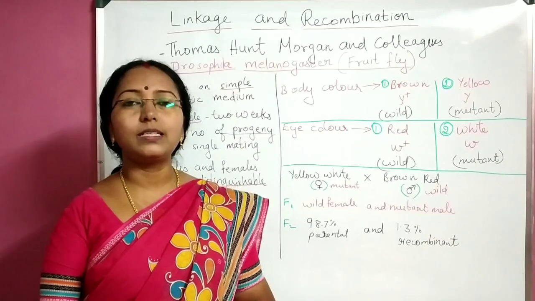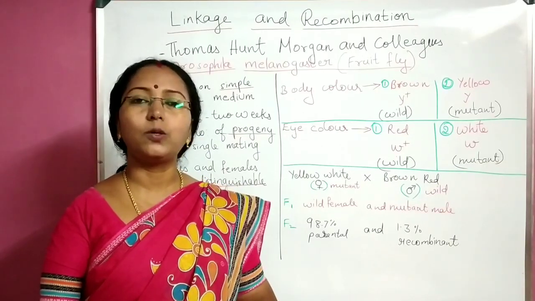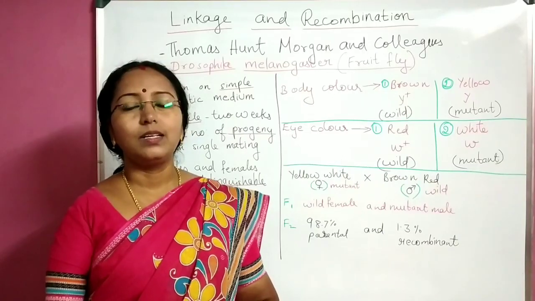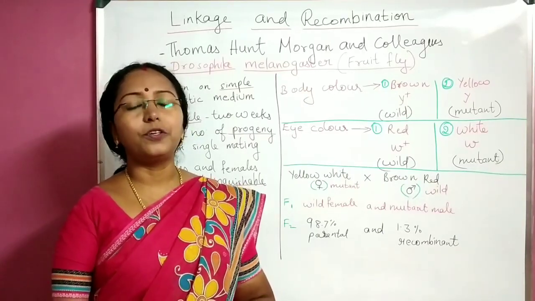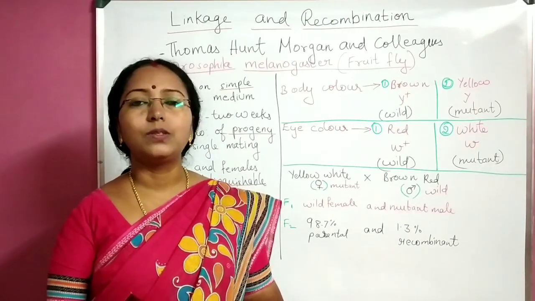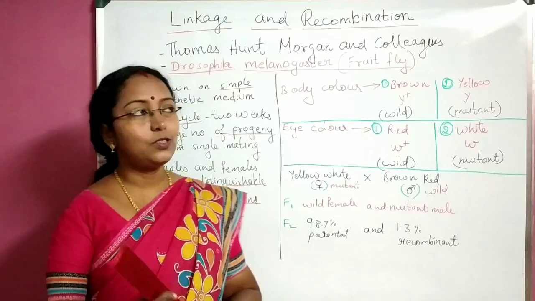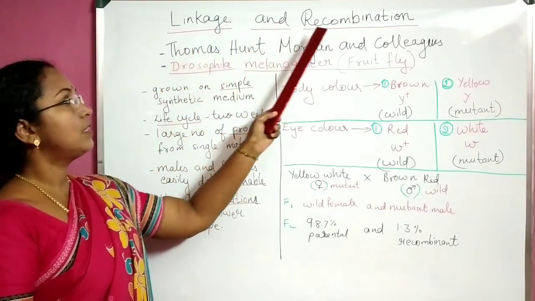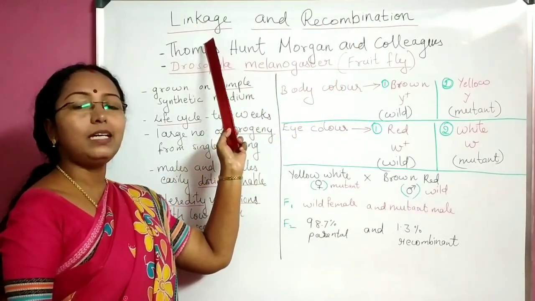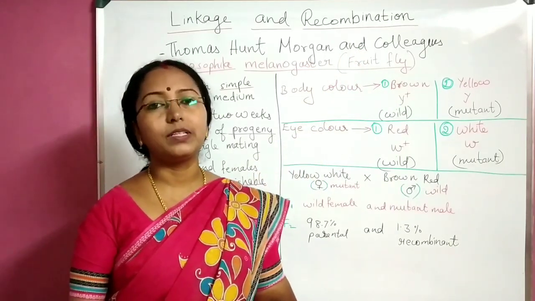I also told you that in the next video we will be learning about the experimental proof for the chromosomal theory of inheritance. So today I have come with that. That experimental proof actually gave birth to two new concepts. So what are they? The two new concepts are named linkage and recombination. This is actually a continuation of the chromosomal theory of inheritance.